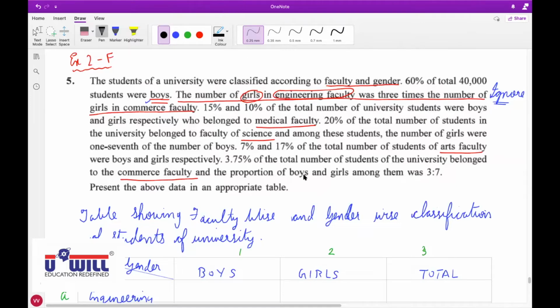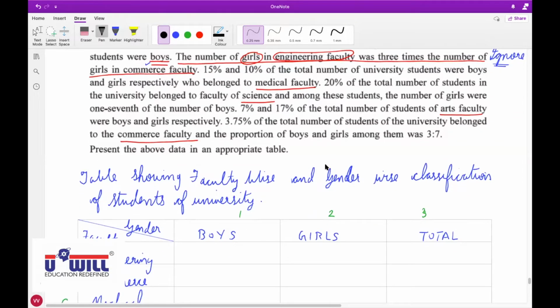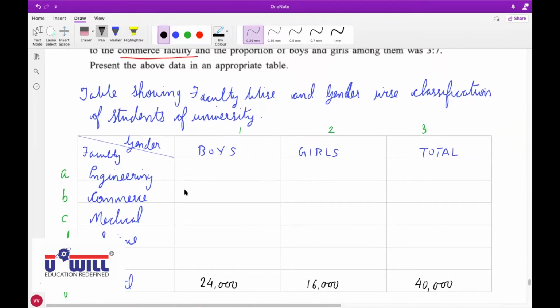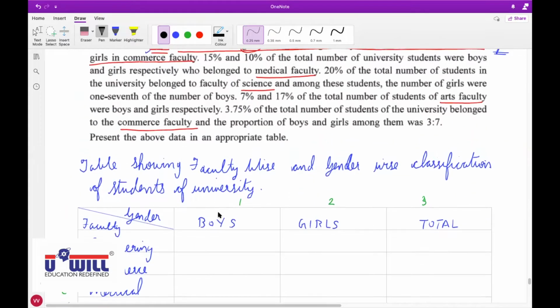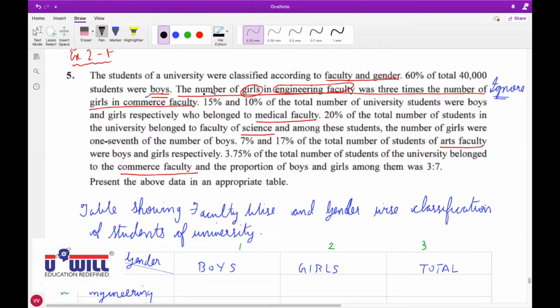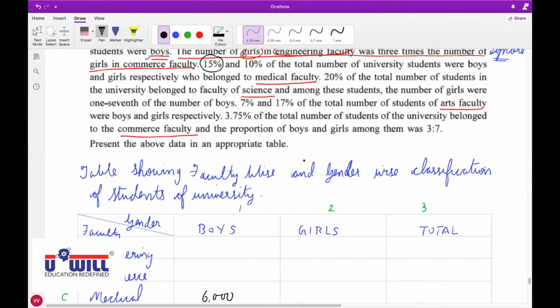Sir, 6,000. And where should I write 6,000? Sir, in medical boys. Medical boys means 1C. All of you do this: 15% of total students 40,000. Do you all get 40,000 into 15%? 6,000. That comes in boys of medical faculty. So 1C, column 1C. And girls, how will you find, Pratham?